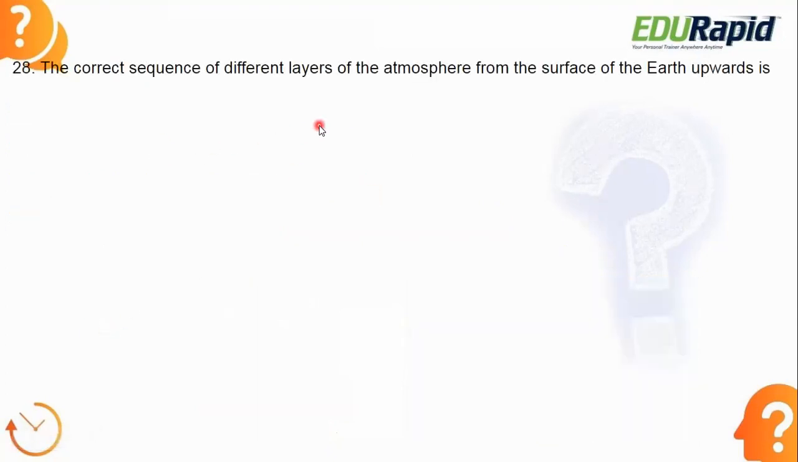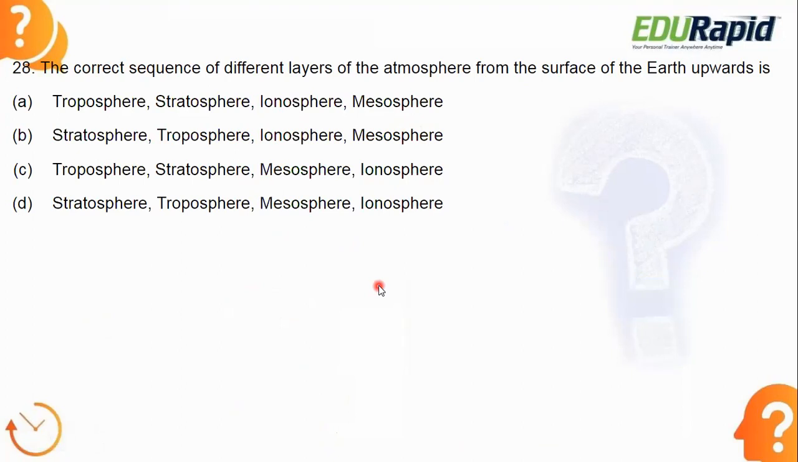Next, the correct sequence of different layers of atmosphere from the surface of Earth upwards. You need to find out the correct sequence of the different layers of the atmosphere from the Earth surface. We have already seen the picture of this. You need to arrange them. That's the task. What is the answer? Just now we have studied different layers of atmosphere, right? Here you just need to arrange them in sequence.